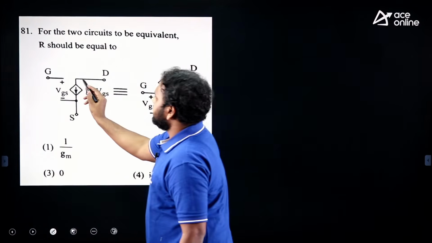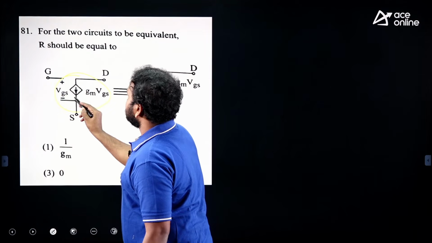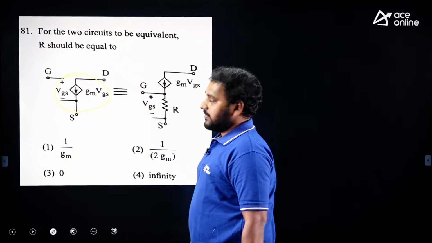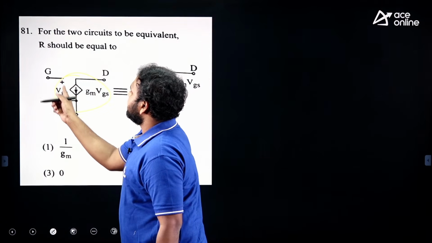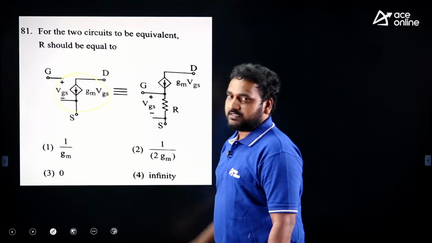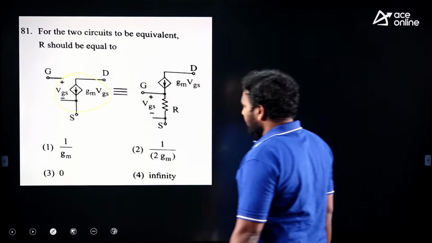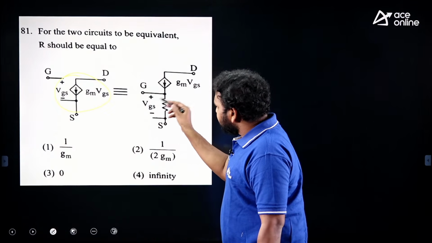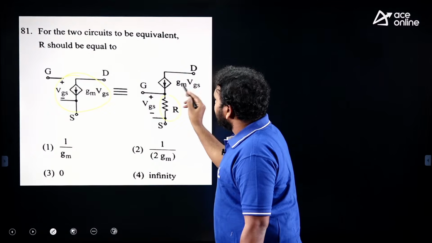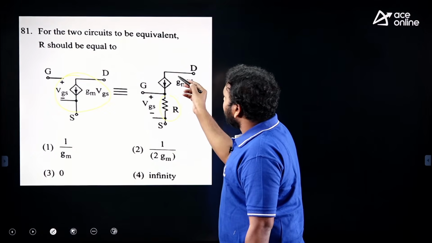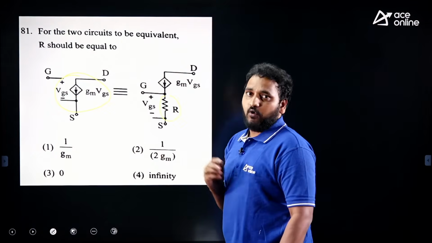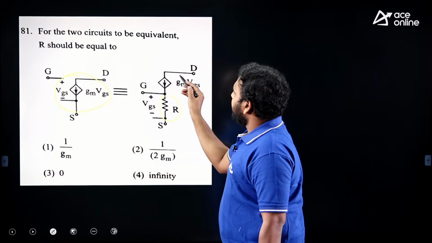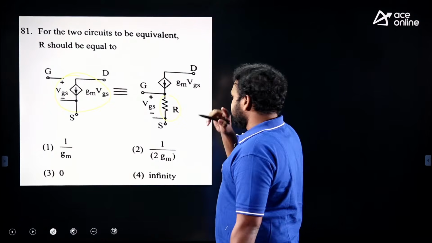You see, this is VGS. What is the VGS? He has given it between these two. VGS is the voltage between this gate and source. This simply means the voltage across this branch. GM into VGS. Here also he has given the same, this is VGS. But what exactly is the voltage across this? Current into resistance is the voltage. Conductance into voltage is what? Current. So what amount of current is passing through this? GM into VGS amount of current.